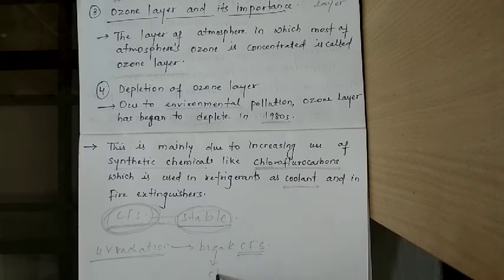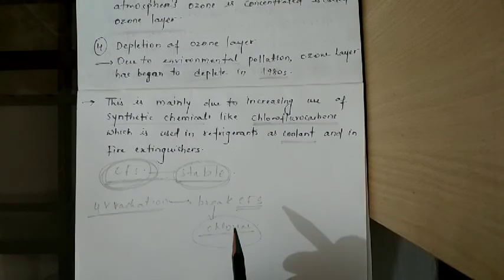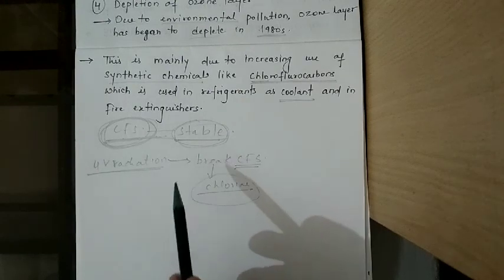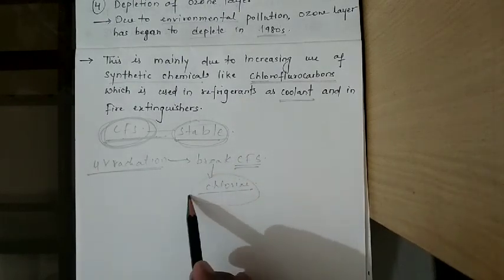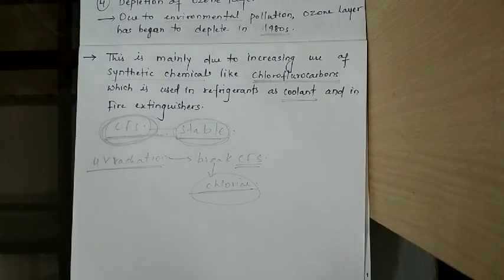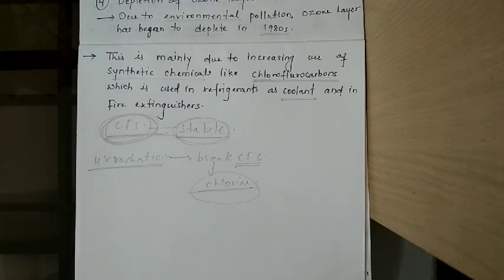After breaking it, it releases chlorine, and this chlorine again reacts with the ozone layer, dissociating the ozone molecule into oxygen. In this way we can say that CFC is very harmful for us and for our environment, directly or indirectly.